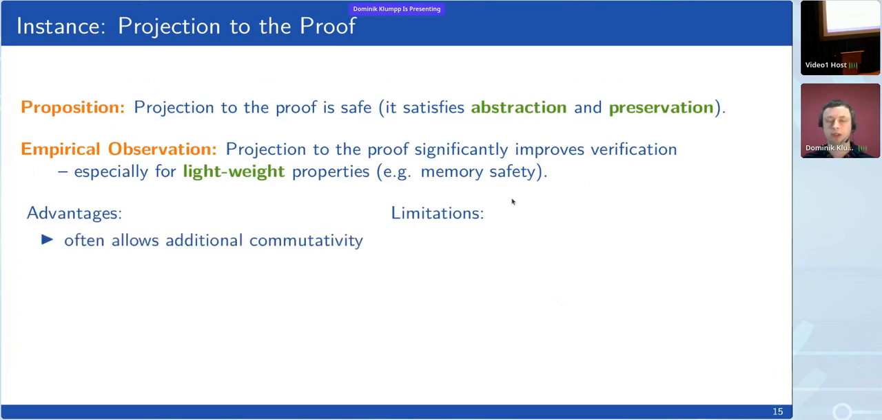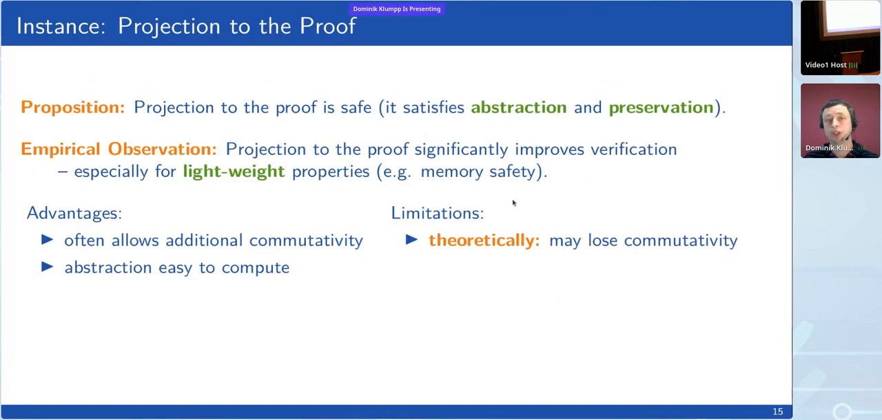So there are some advantages. We often get additional commutativity. It's a very easy, simple abstraction that we can define and compute easily. But yeah, how else would it be? We also have some limitations. First, we show that there are cases in which we are just bound to lose commutativity with this abstraction.